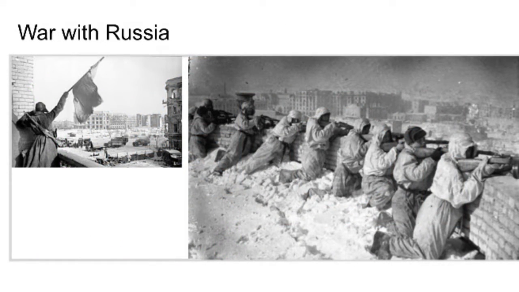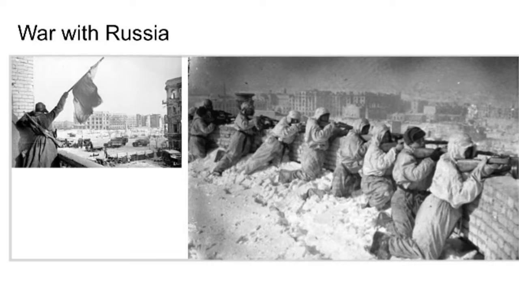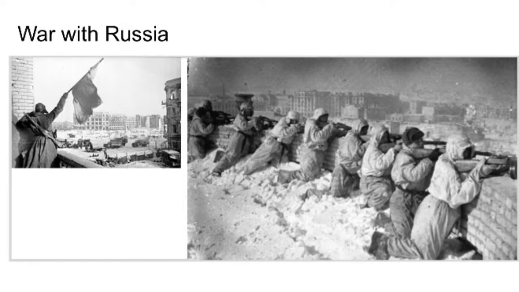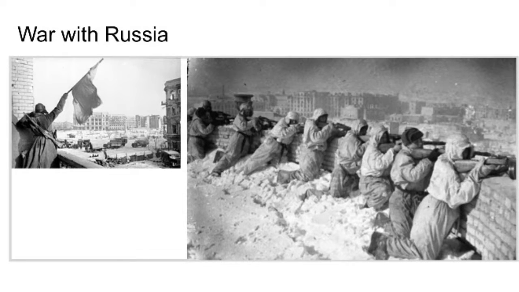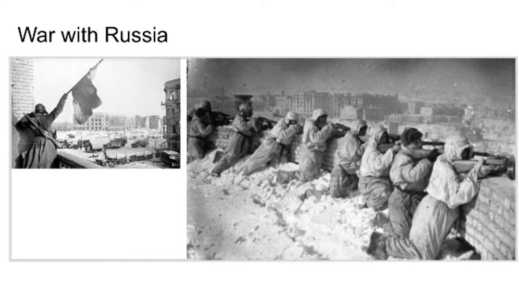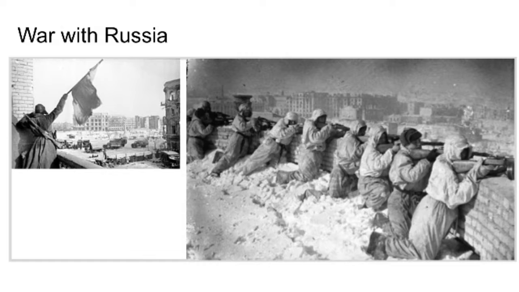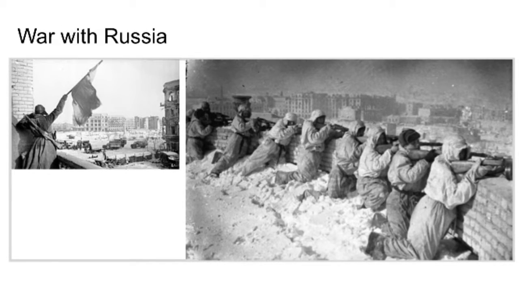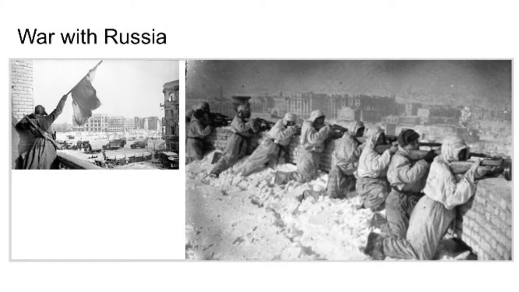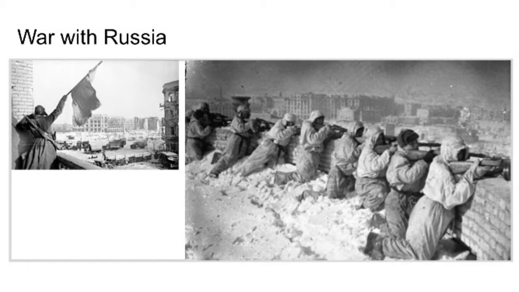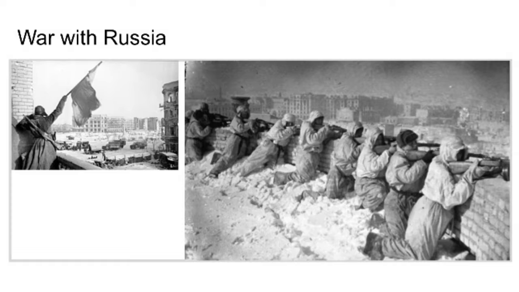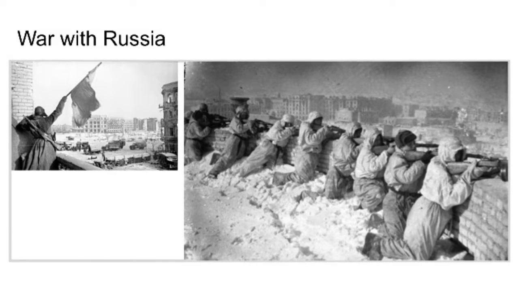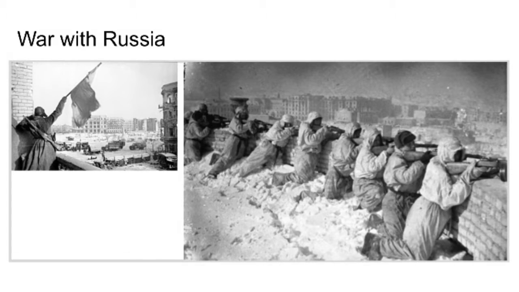Initially, Hitler did not desire a two-front war and wanted to avoid conflict with the Soviet Union, but after his defeat against Britain, Hitler believed that the only way to destroy the British would be by destroying the possibility of Soviet support. Before invading the Soviet Union, Hitler experienced problems in the Balkans and invaded the newly formed country of Yugoslavia and Greece. In the summer of 1941, Nazi Germany began to invade the Soviet Union, and despite military successes, they were unable to eliminate the Soviet army or cause the Soviet Union to collapse. The turning point in the East was at the Battle of Stalingrad, where Hitler realized that the Germans could not defeat the Soviet Union.